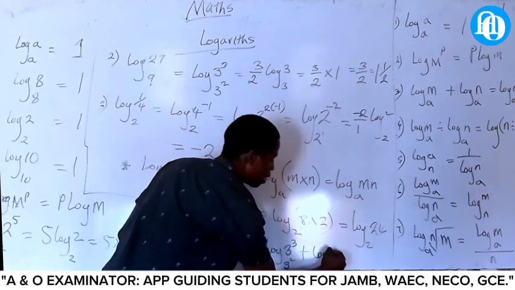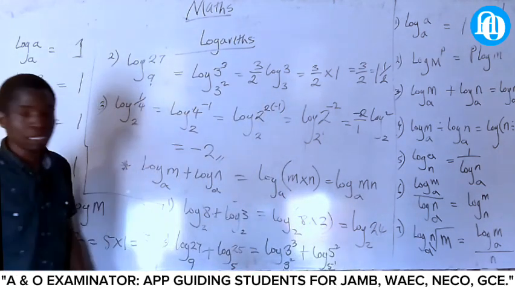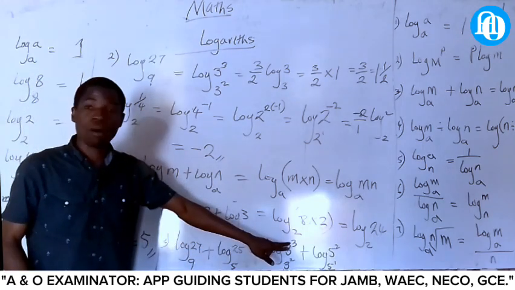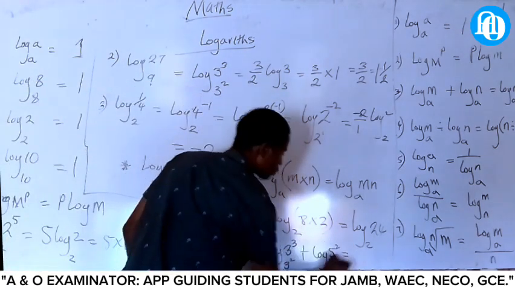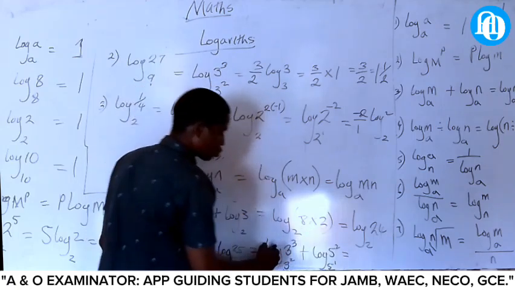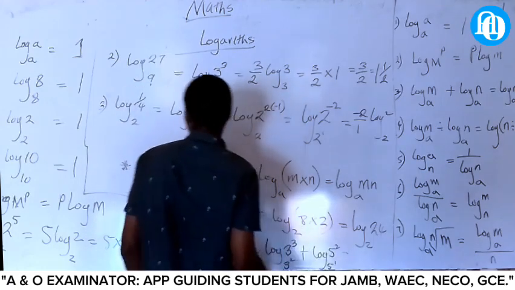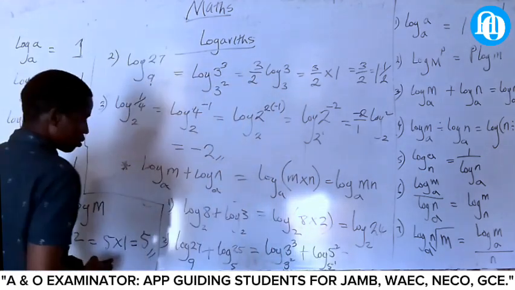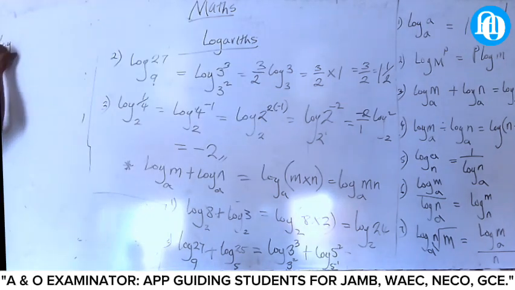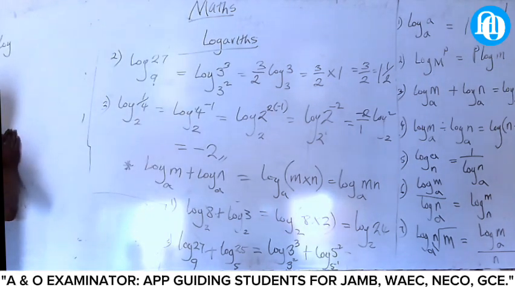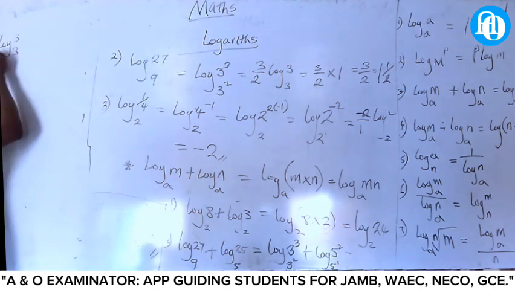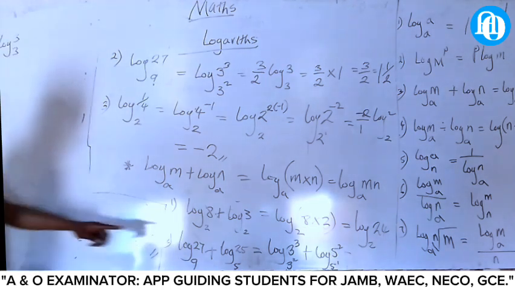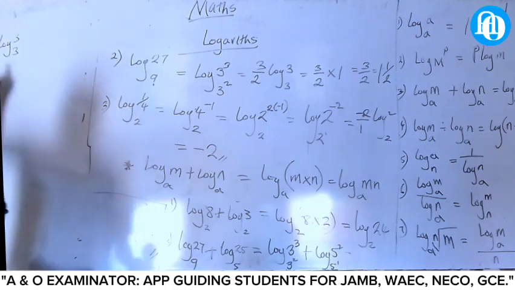This one, 5 raised to power 2. Remember that anything with a power, you can take it to the back, yes or no? It will now be what? Take this one to the back. Let us continue here. I want to clean this place. Log what? 3 log what? 3 all over what? 2. When you take this one to the back, you have the 2.